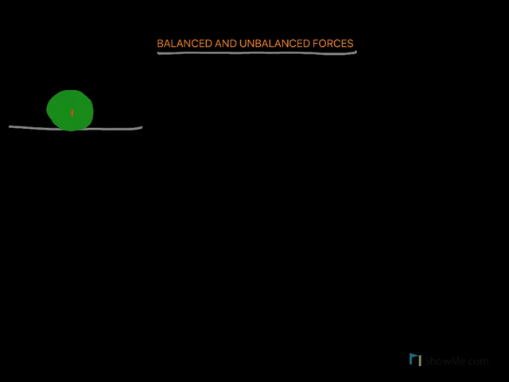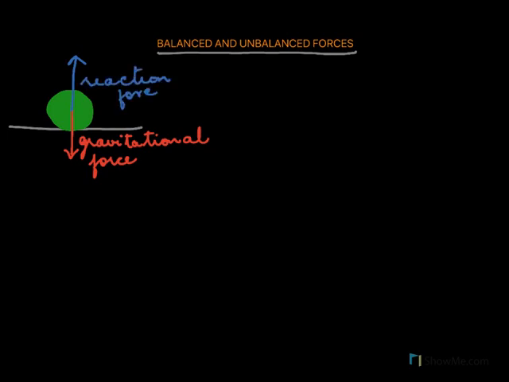There are two forces acting on this ball. One force downward, which is a gravitational force, and there's an equal and opposite force acting upwards called the reaction force. We'll call it F2, and the gravitational force we'll call F1. But although there are two forces acting, the ball is not moving, and the reason is that F1 is equal to F2. Both these forces are equal and opposite, and because they are equal in magnitude and opposite in direction, they are unable to move the body.